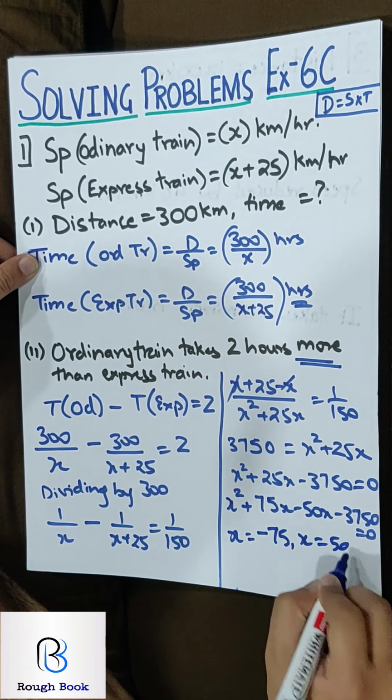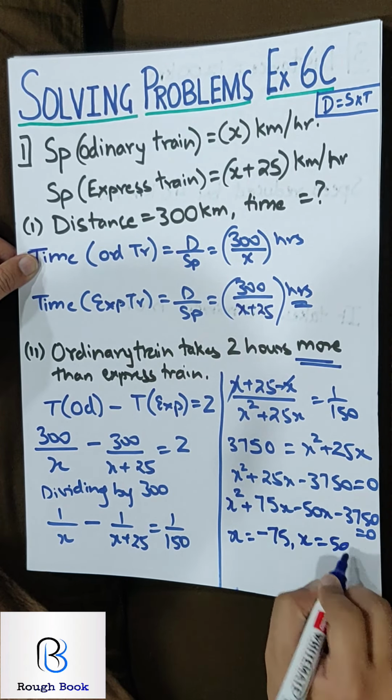Once you assume, they will give you a distance or some basic quantity which helps you to get some part of the equation. And then the final condition to get your final equation. Solve it, reach the quadratic, solve further, eliminate one and get your final answers. Is that clear? Let's go to the next one.